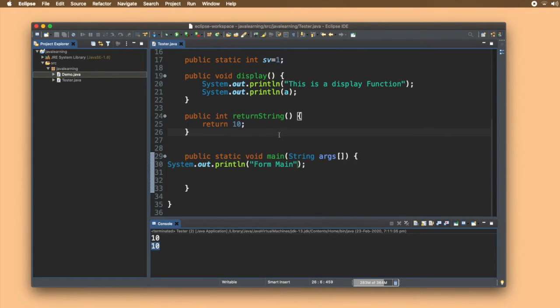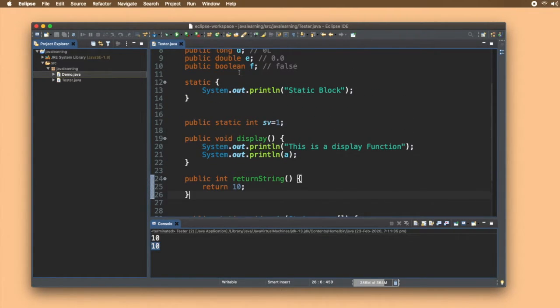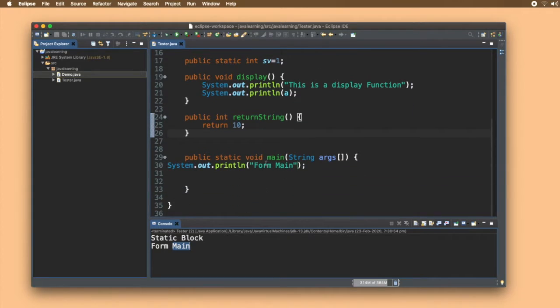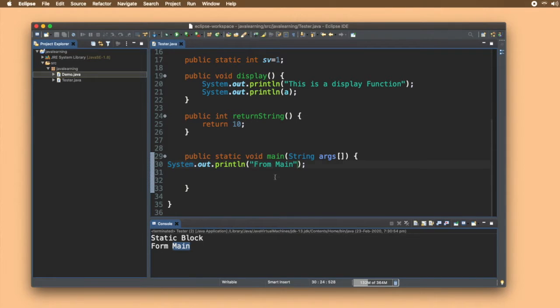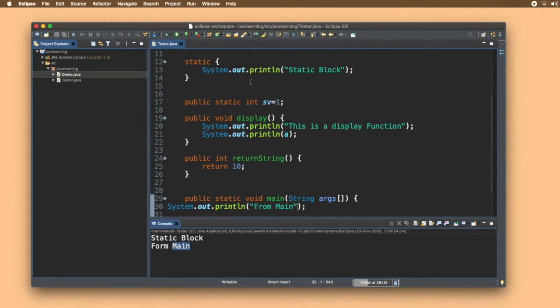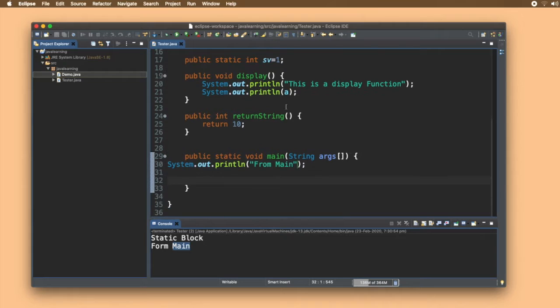Now let's try and run it. There you go. Static block is printed first and then "from main". Sorry for the spelling, it is "from main". And see, static gets executed even before the main, because it gets executed during the class loading time.